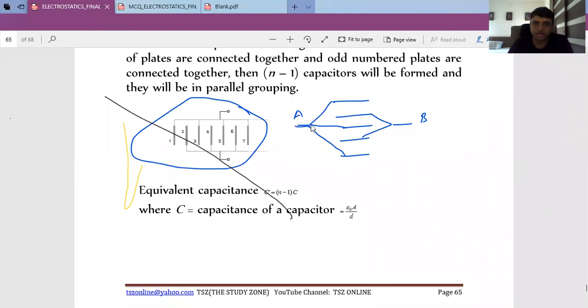Remember, these are the metallic plates. So those all are equipotential surfaces. These all are A. These all are B. Equipotential surfaces. So this is between AB. This is between AB. This is between AB. This is between AB. It means 4 capacitors are connected in parallel. So new capacitance will be 4 times than the individual capacitors. Okay.